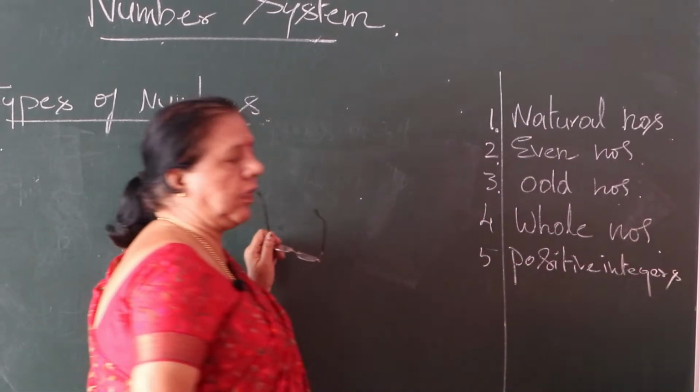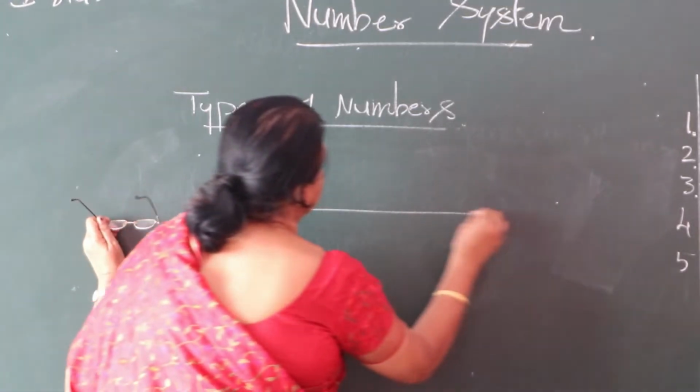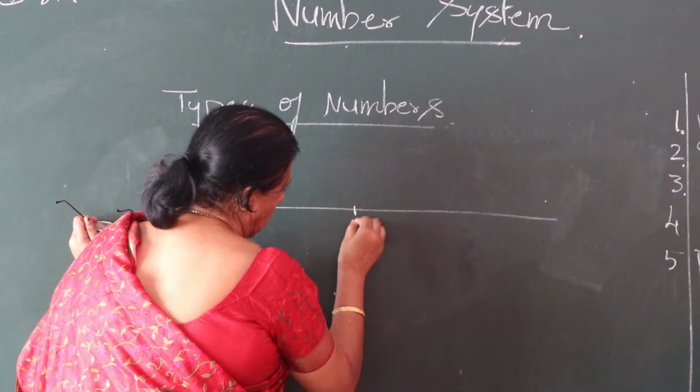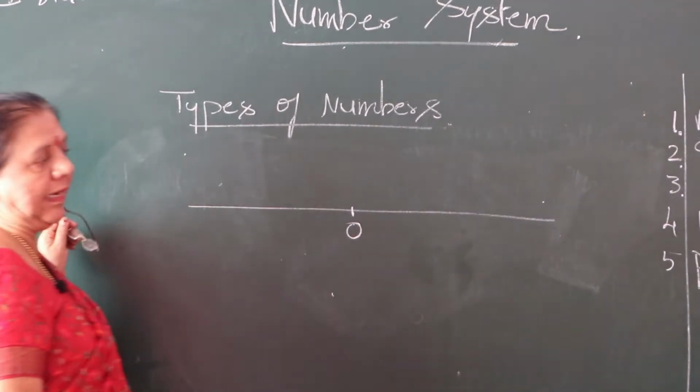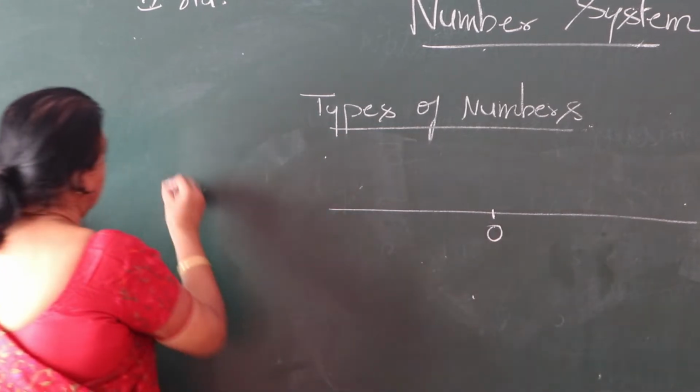Integers. What are positive integers? You know the number line. This is a number line. This is 0. We call them integers also. So the next one is integers.